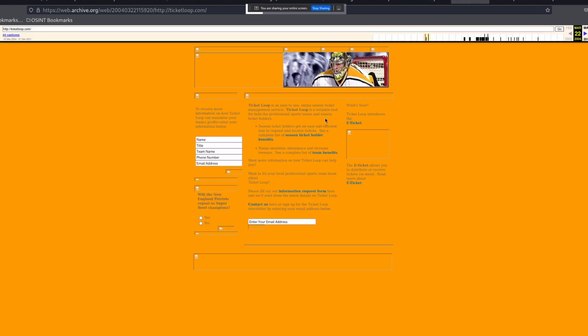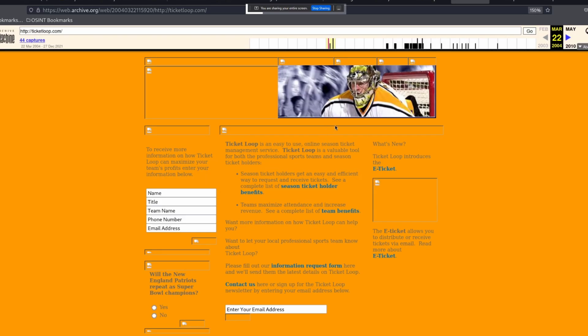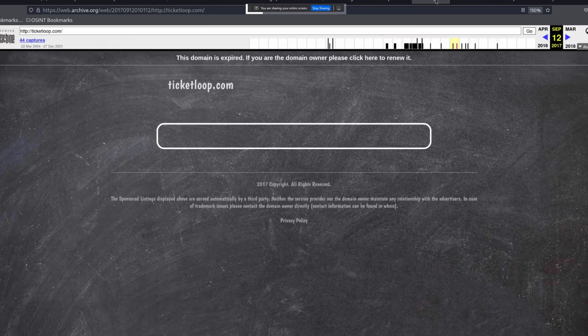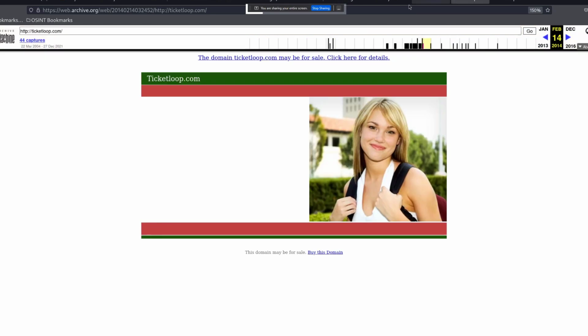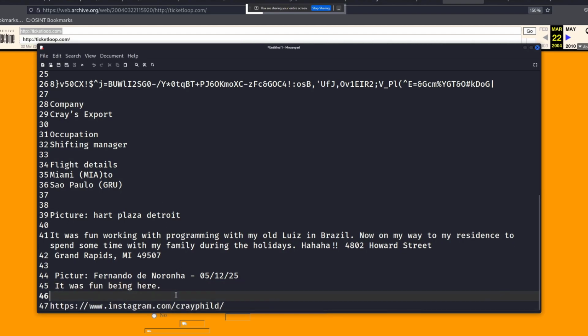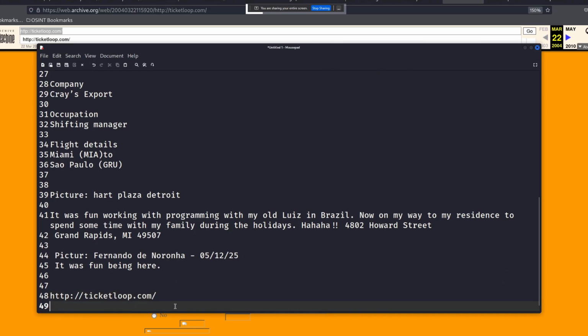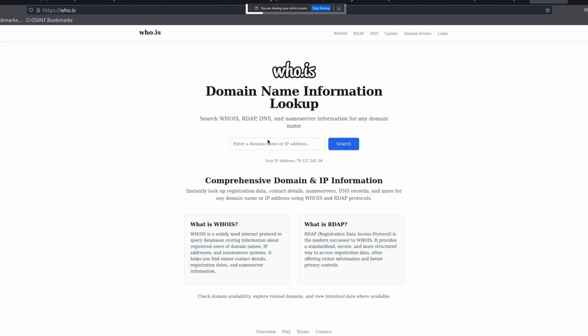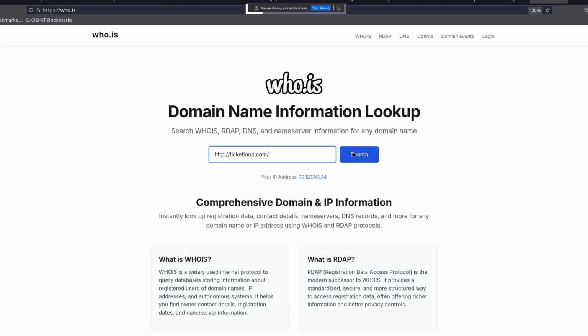I think it's a ticket management service that's been used. Okay, let's just copy the website, put it in our notes because we don't know when we are going to use it. And right now I'm going to go to who.is and see if the registrant information are available.